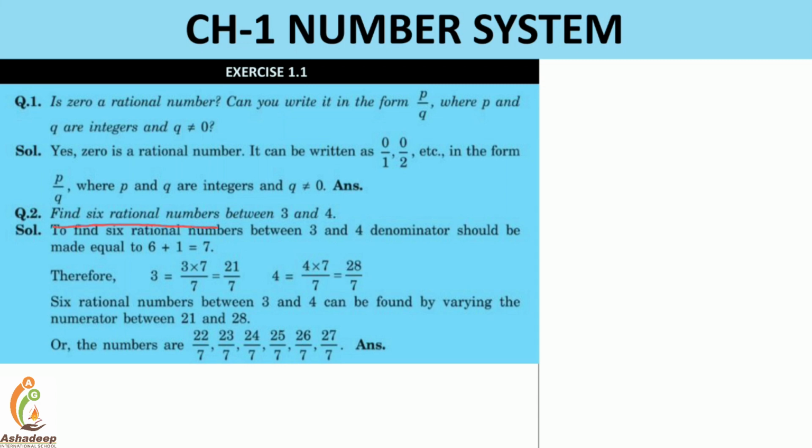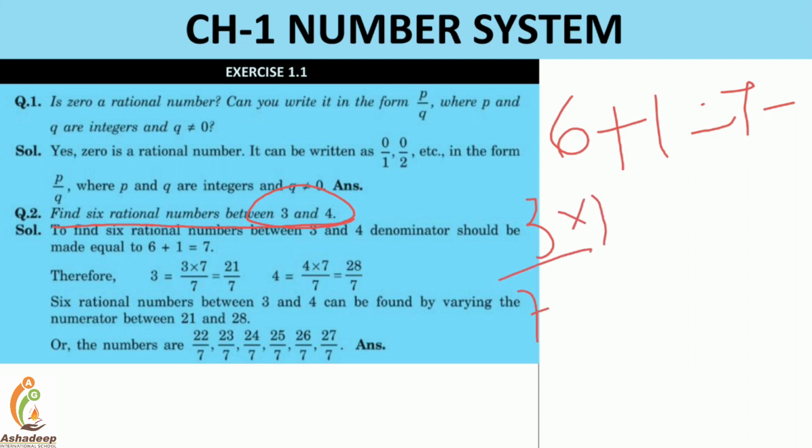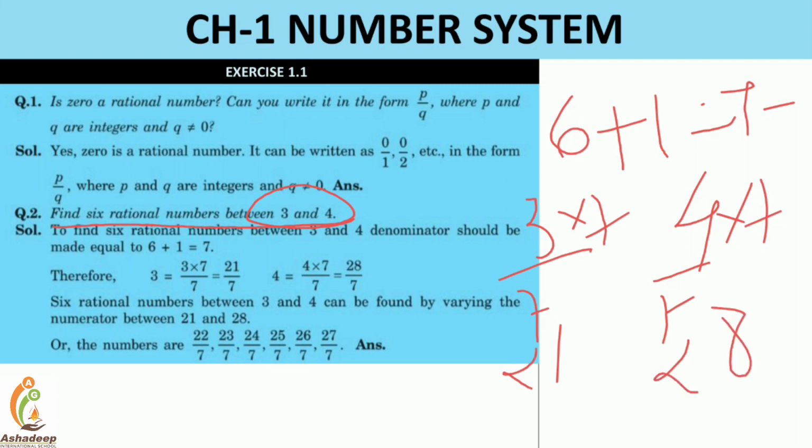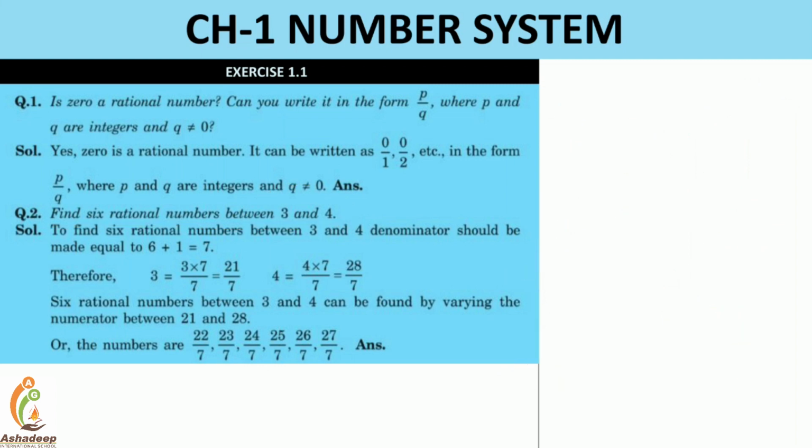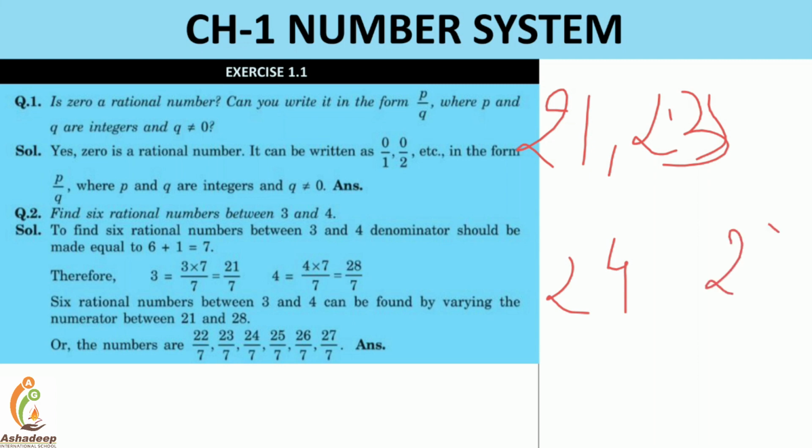Find out the sixth rational number in between 3 and 4. Sixth rational number, so 6 plus 1 is equal to 7. Now if I write 3 divided by 7 multiplied by 7, and 4 divided by 7 multiplied by 7. Now 7 threes are 21, and 7 fours are 28. So 21 and 28, right? So 22, 23, 24, 25, 26 and 27.